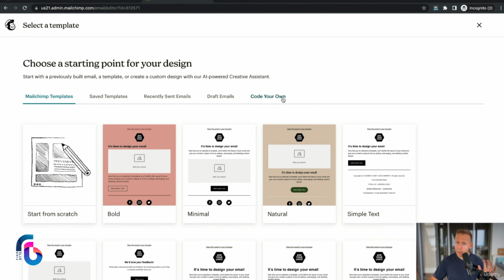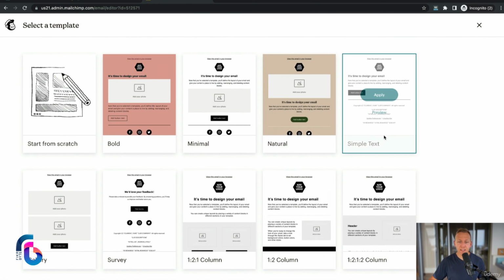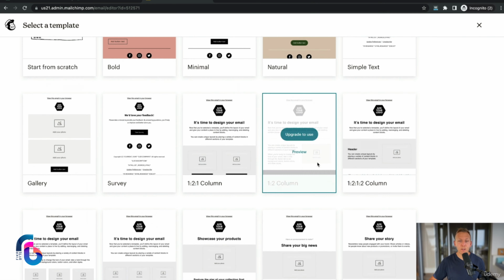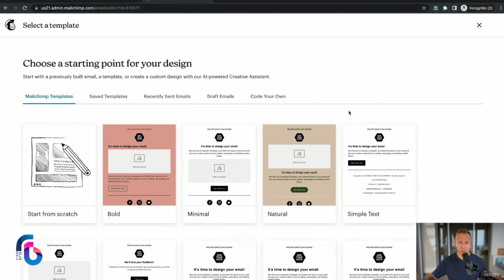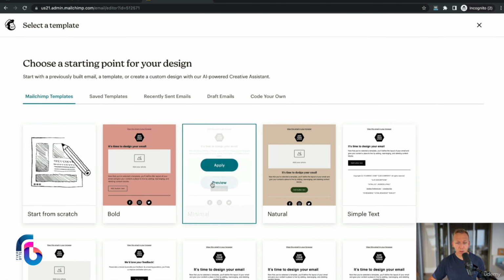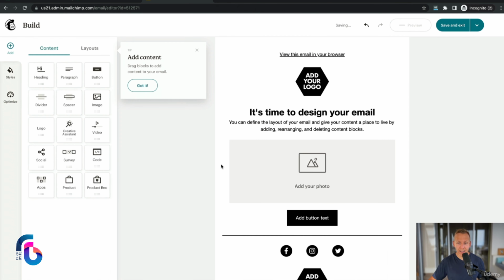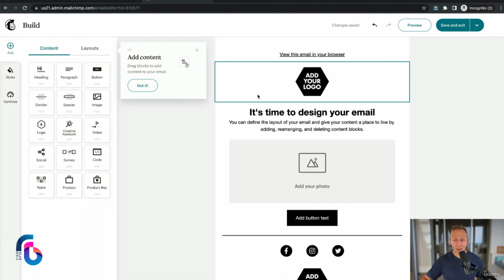And next up, there are a bunch of different templates that you can choose from, and you can use any one you're comfortable with. Me personally, I like my emails to be minimalistic and look like emails rather than having a lot of different colors and a lot of things going on. So I'm going to go with minimal and click on apply. Okay, so now we can start designing our email.